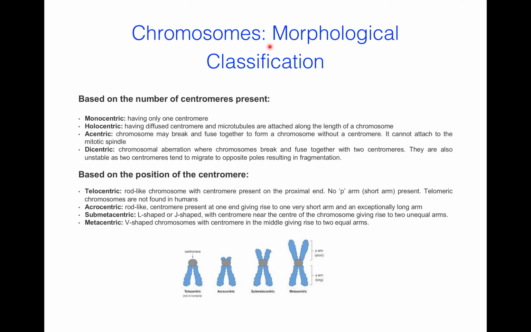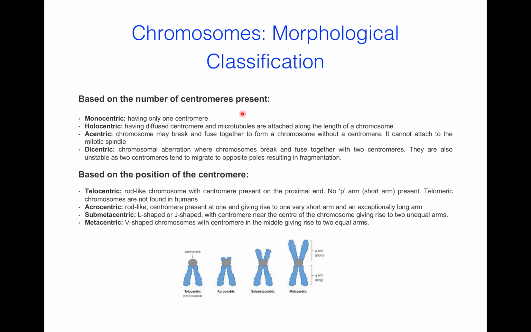Now morphological classification of chromosome. Actually on the basis of number of centromere, there are 4 types: monocentric, holocentric, acentric and dicentric. Monocentric means they have only one centromere. Holocentric means they have a diffuse centromere and microtubules are attached along the length of chromosome. Acentric, sometimes chromosome may break and fuse together to form a chromosome and becomes without a centromere. It cannot attach to the mitotic spindle. Dicentric, chromosomal aberration where chromosomes break and fuse together with two centromere.